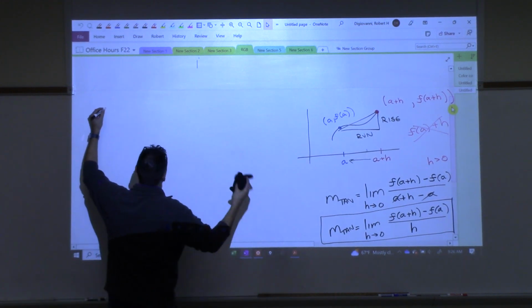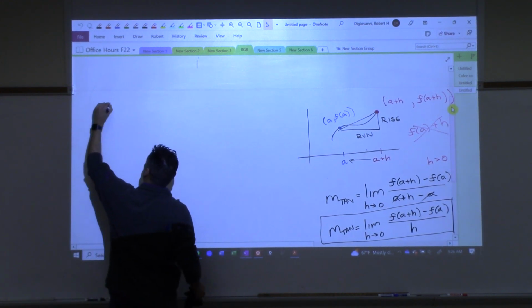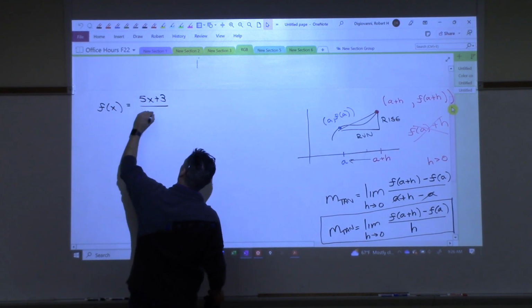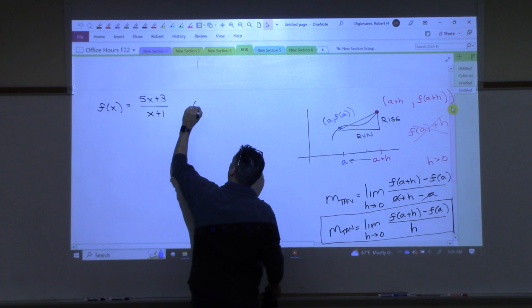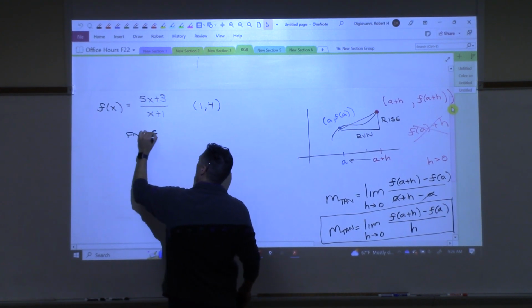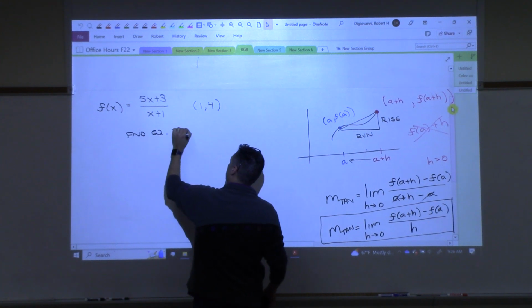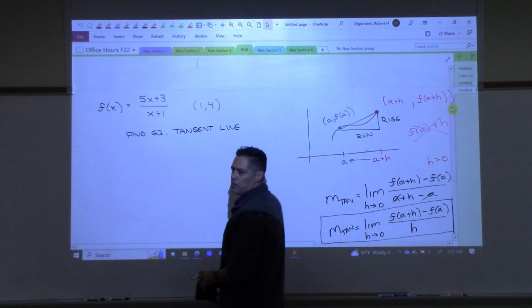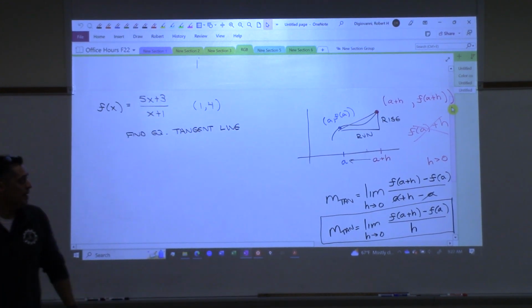So I'm not going to put the problem back up here. I'll just write it down. Here was the function. And the point I gave you was 1, 4, right? And we want to find the equation of the tangent line at that point.